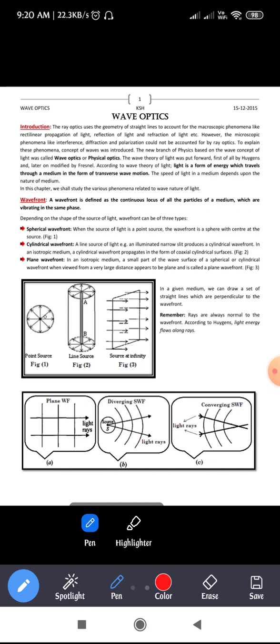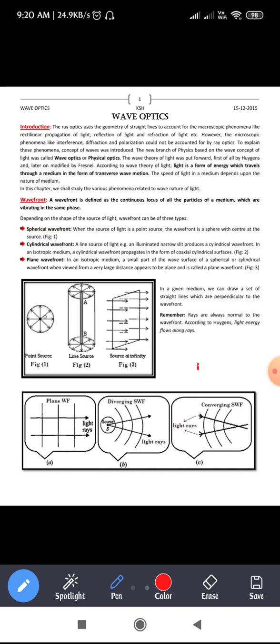It is when the source of light is a point source. Let us say, as I have explained right now, that this is a point source. It is a little difficult to draw on the screen, so let us consider this as the point source. The wavefront is a sphere with the center at the source.